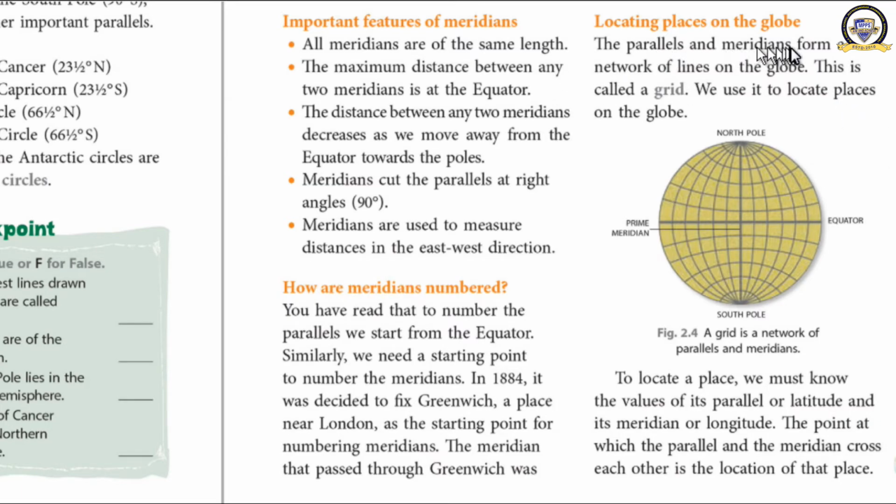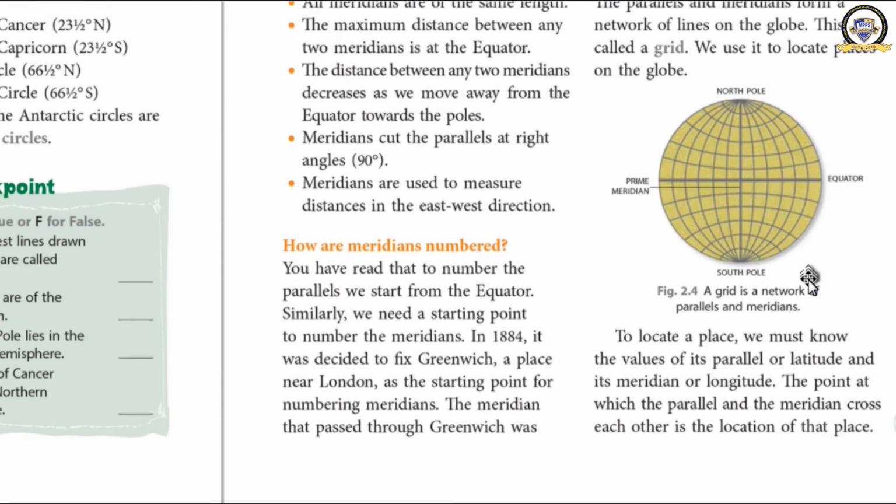The parallels and meridians form a network of lines on the globe. This is called a grid. What is grid? Grid is the network formed by the parallels and the meridians. So you have understood it. This network is called a grid, and we can find out an area. Where is it located? Some boxes have been formed. You can find out an area or a country where it is located. Its correct location can be found very easily.